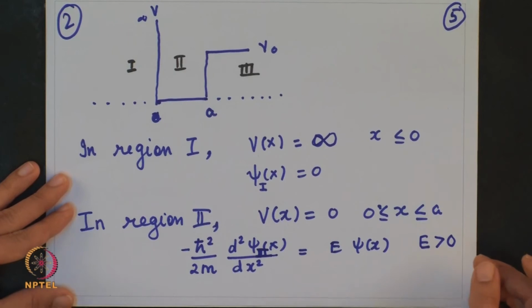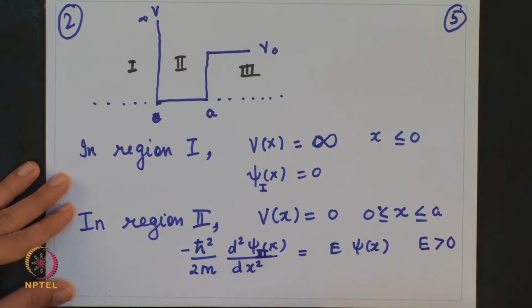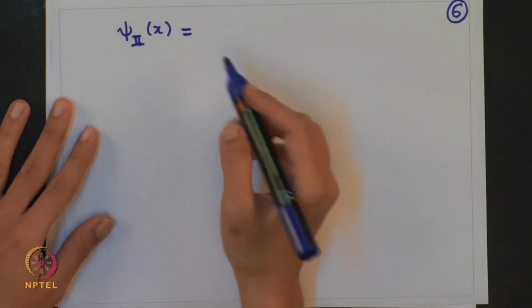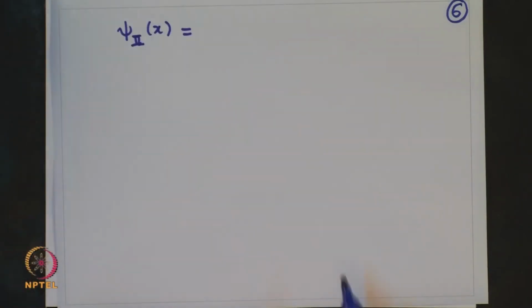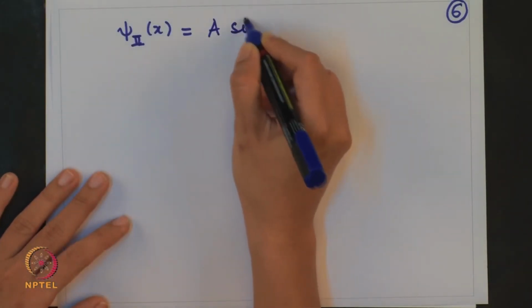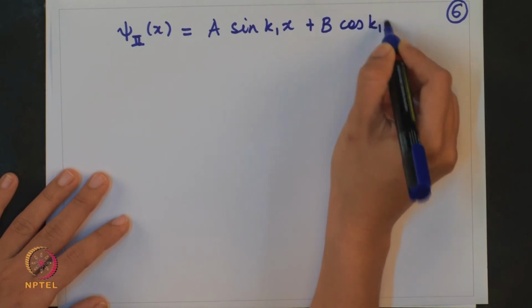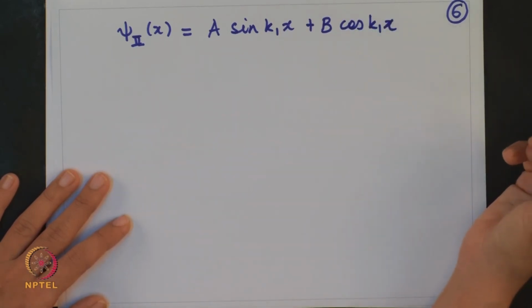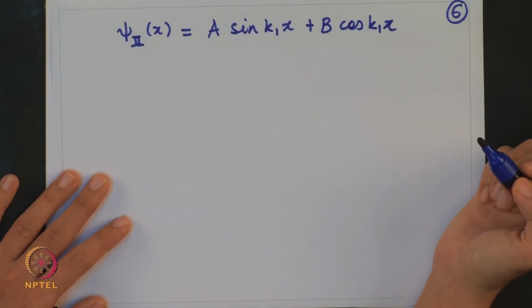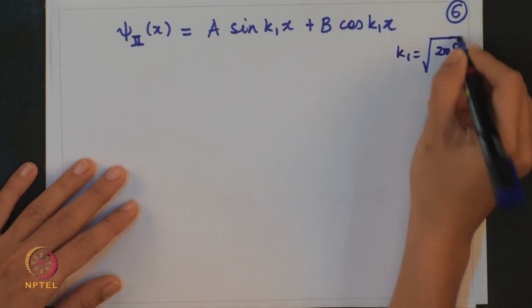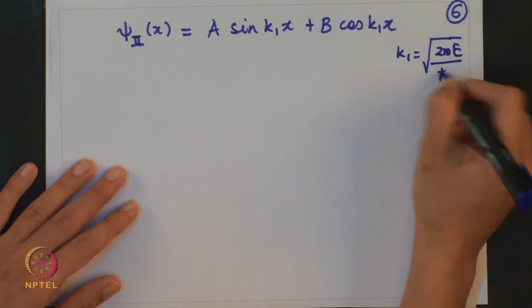and similarly you can find out the solution for this wave function by simple algebra. This wave function which I wrote for region 2 can be written as A sin k1x plus B cos k1x. This is the general solution for this equation which we had written down before. K1 is nothing but square root of 2 me upon h cross square.